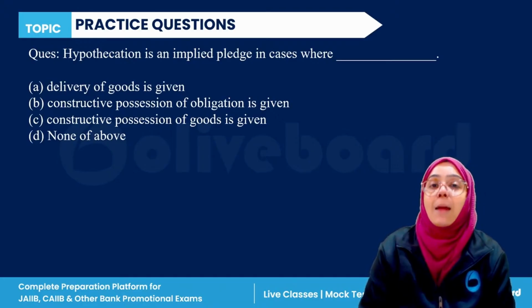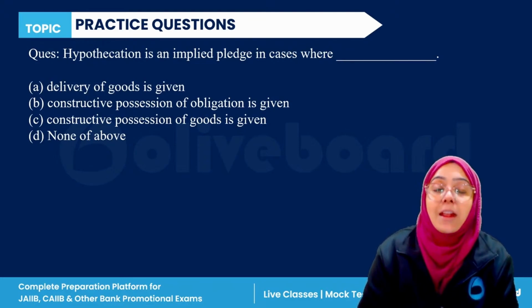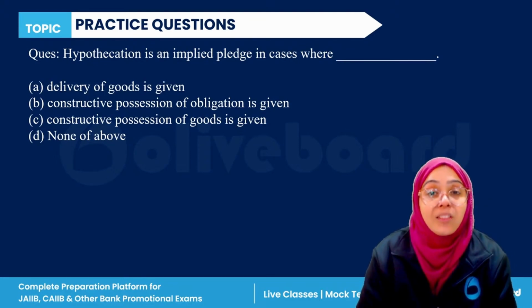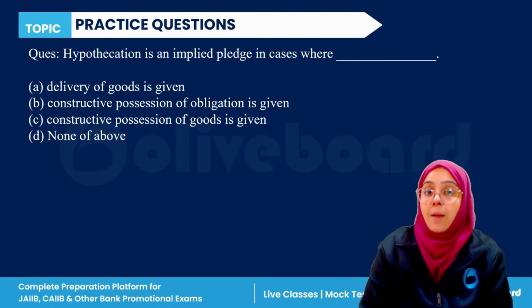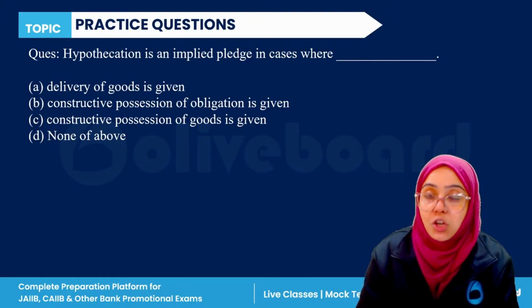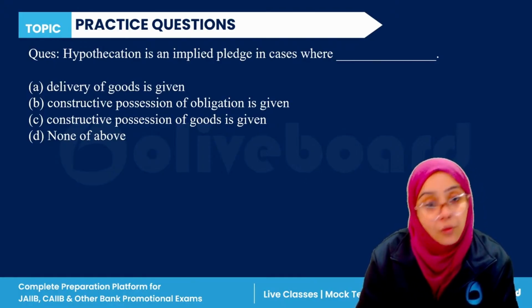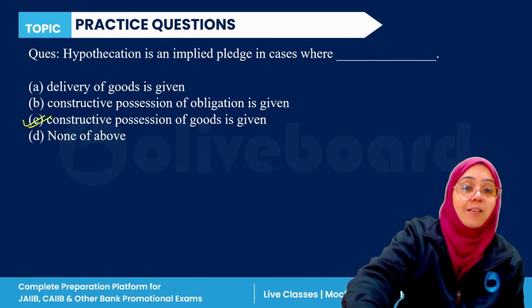For example, I have hypothecated my car. It means that car is a movable asset. I have given my car to the bank for the loan, right? But the possession is not transferred to the bank. I still have the possession of my car, but I have given the constructive possession. It means that I have deposited my papers to the bank, right? So it is called the constructive possession. C is the correct answer here. Okay.